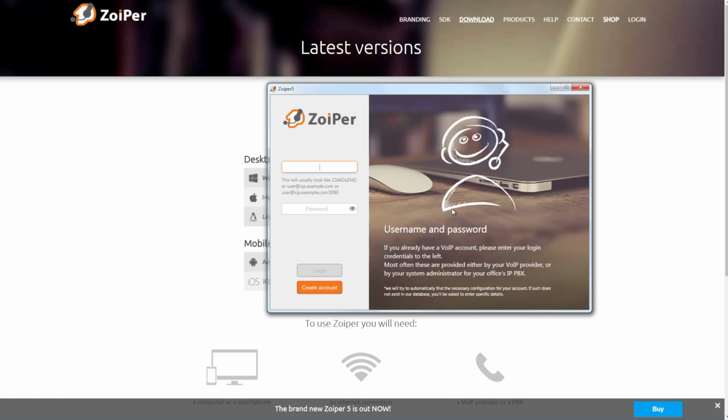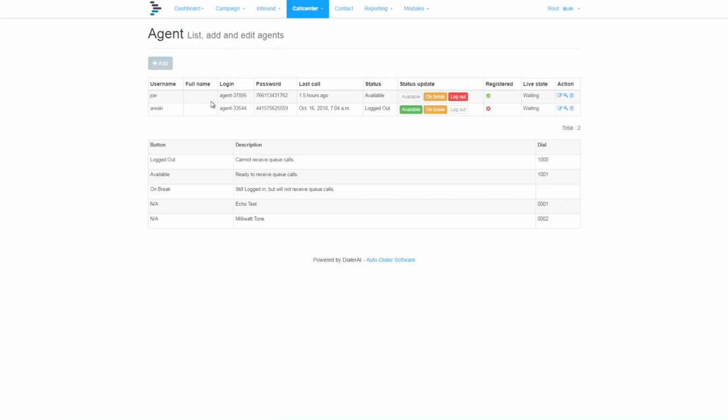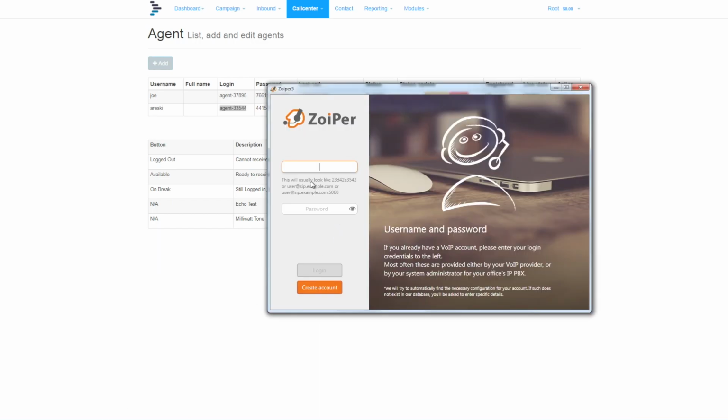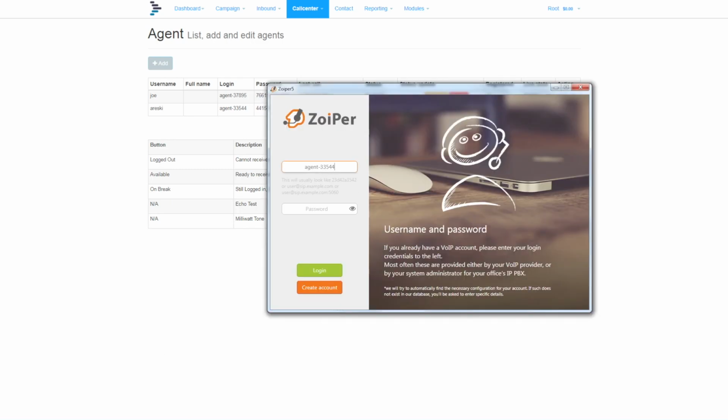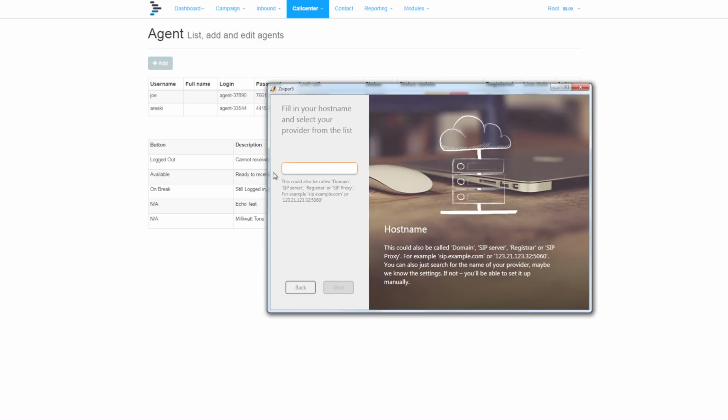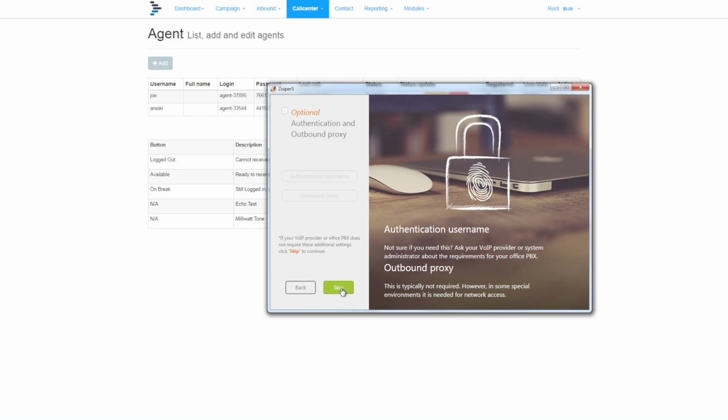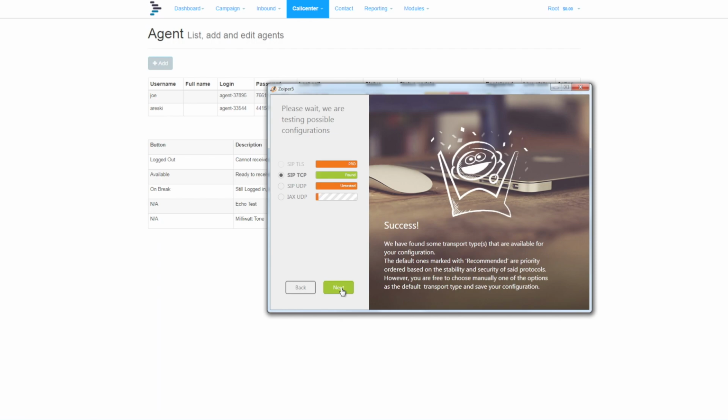Now we're going to register the phone to Dialer AI. So look at Call Center and Agents, select the login name, copy it, go back to Zoiper and paste the login name in. Now copy the password, paste that in, and now we need the host name or IP address of your system. Paste that in and click Next. No need to do anything else other than save, and almost immediately we see that we have a SIP TCP connection.